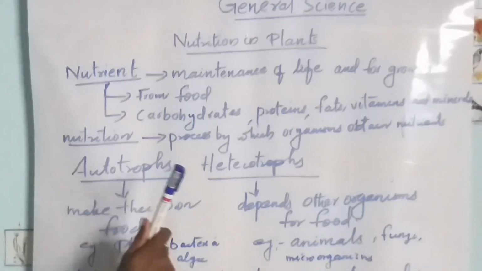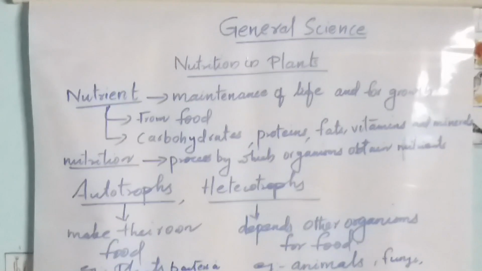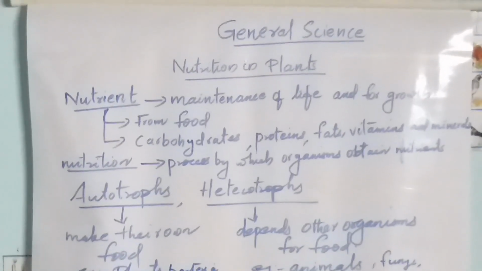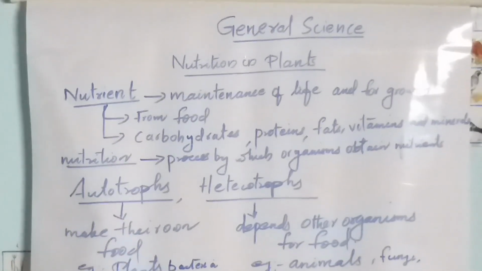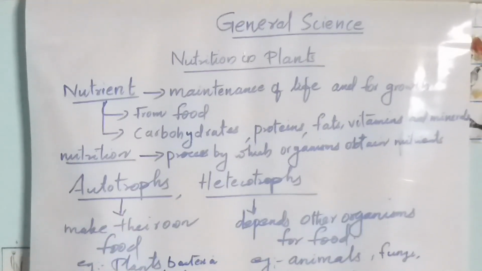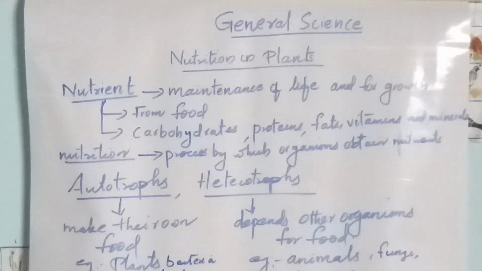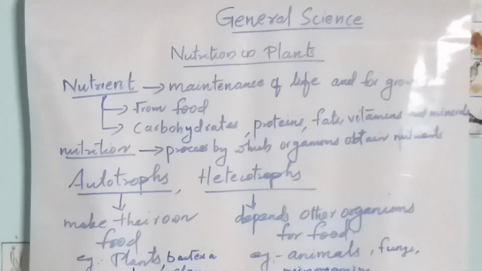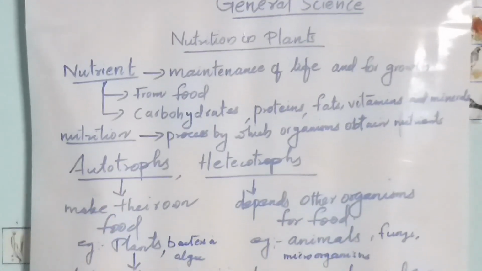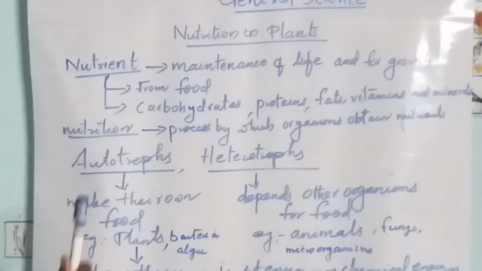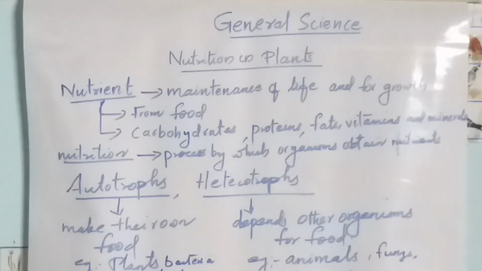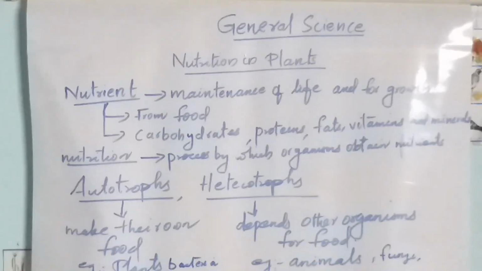The process by which organisms obtain nutrients from their food is called nutrition. What is nutrition? The process by which organisms obtain nutrients from the food they are eating. So, nutrition is the process by which organisms obtain nutrients from their food.